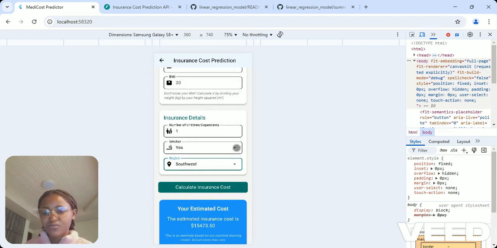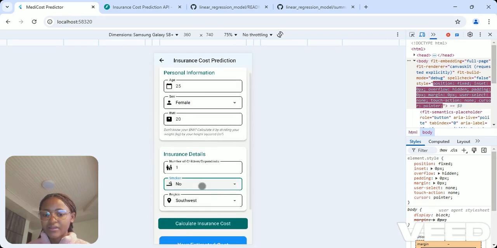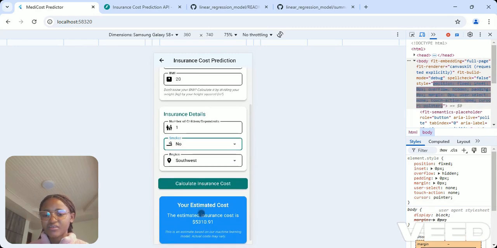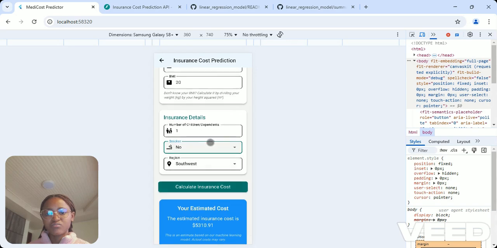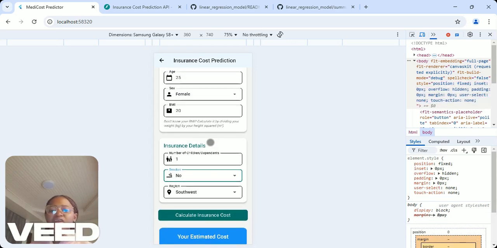And what if this person wasn't smoking? Then let's put no. Then the insurance is almost like lower. It's three times less. That means it's now $5,310, which is much lower compared to the previous. So that means the smoking status of a person affects the cost of insurance. So it either goes higher depending on the smoking status of a person, or lower.